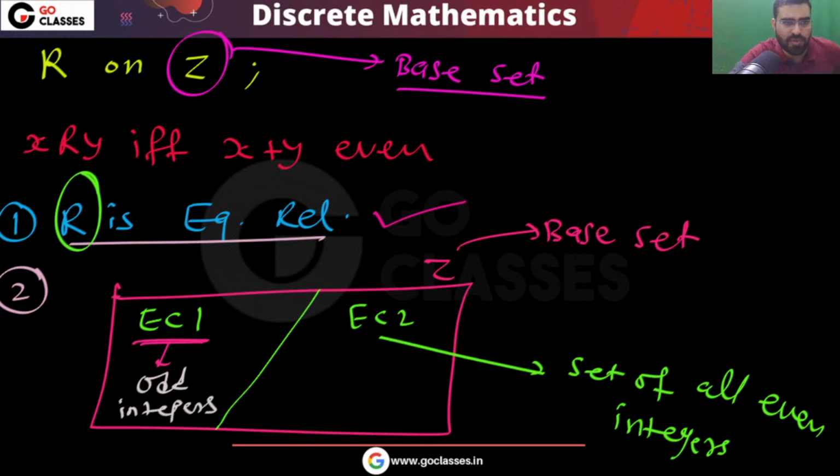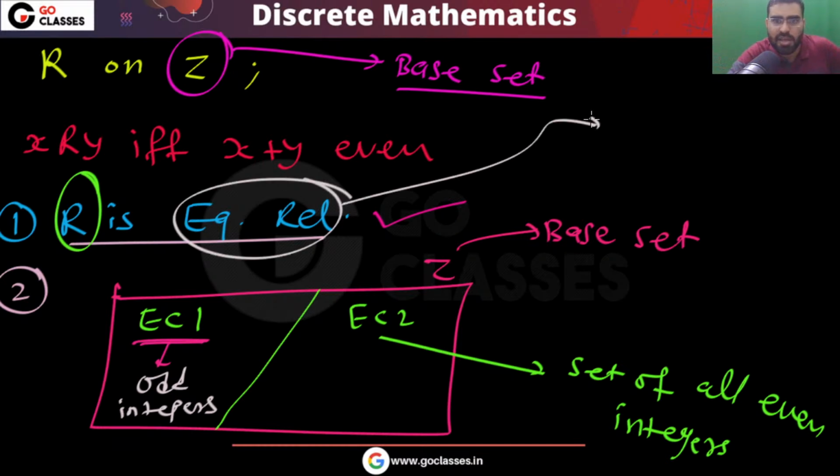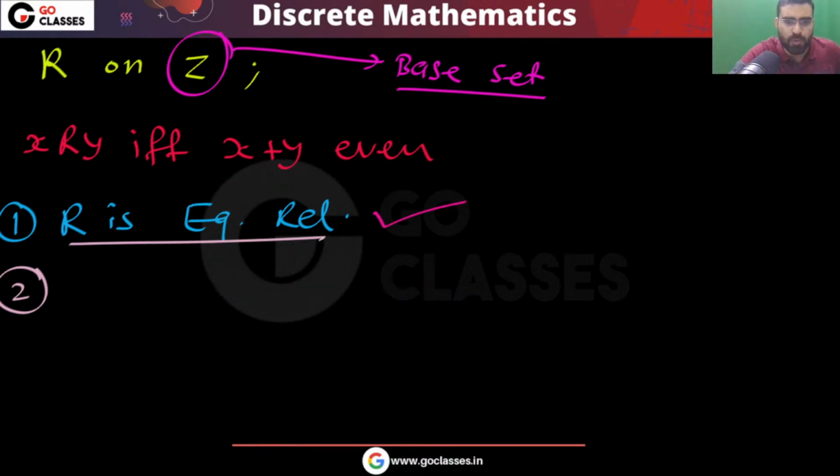Is this clear to everyone? Please tell me. So there will be two equivalence classes. You can easily see that this equivalence relation R will partition our base set into two equivalence classes. Very simple. So now let's move on. I hope all these points are clear.